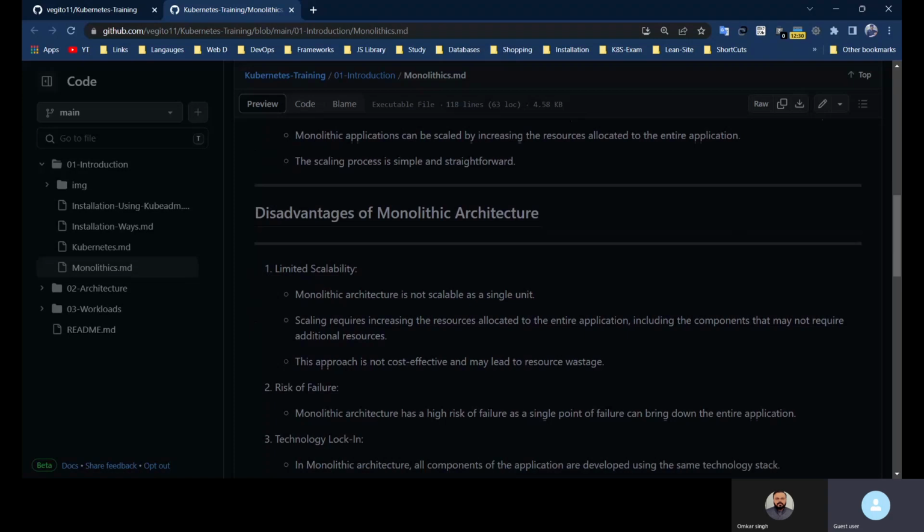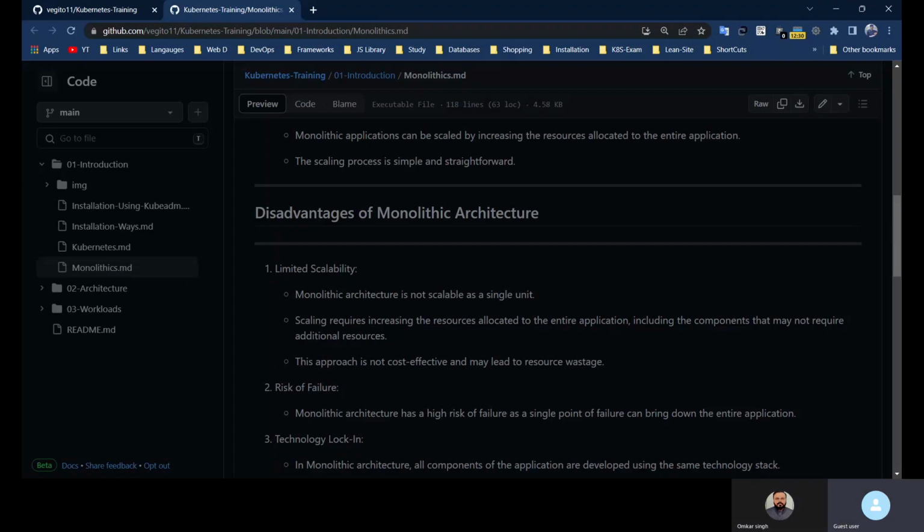Now, if there is traffic on the trending page, we have to scale our application, so we are scaling our entire application. That is not good practice. The only thing that needs to be scaled is the trending API, but because everything is in a single jar, we have to scale the entire application for a simple service. Maybe after some time there is a lot of traffic on the user creation API, and again we have to scale the entire application. Got it?